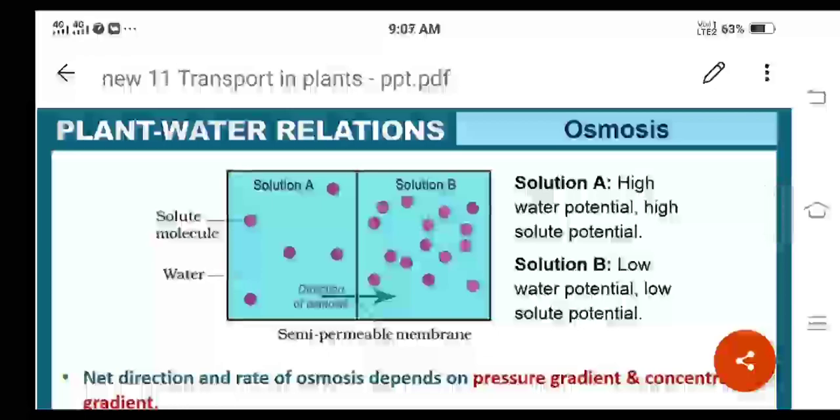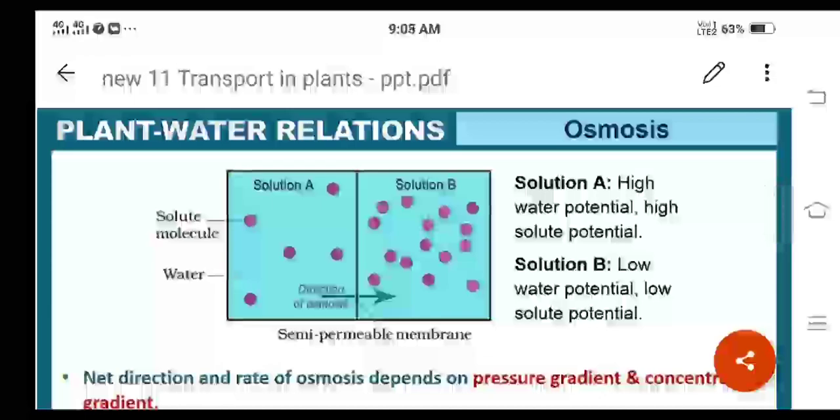Based on this, in the textbook they will ask different questions, like 6 to 7 questions. Question number 1: solution of which chamber has lower water potential? Solution of which chamber has lower water potential? It means what here?